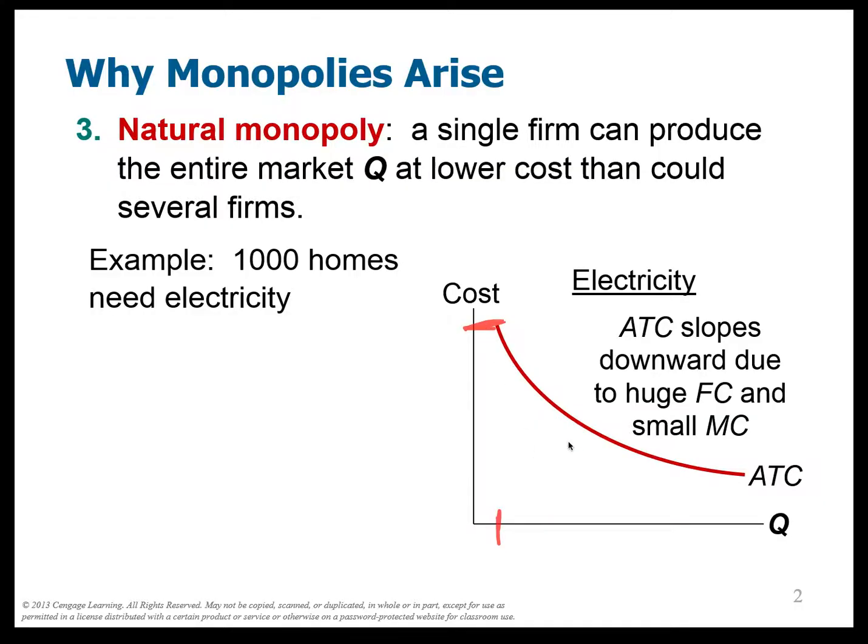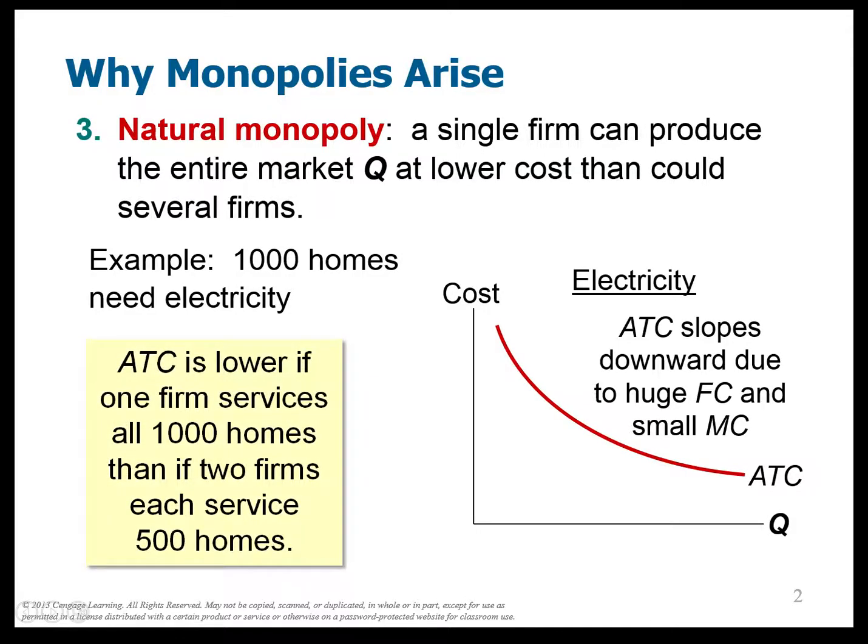But then if you produce a lot more quantity, the average total cost is sloping downwards because I get to spread out the cost of the giant factory amongst a whole lot more people. And the power plant is really the only cost. It doesn't actually cost that much extra to add another person onto the electrical grid, so there's no real variable cost. It's just a huge fixed cost.